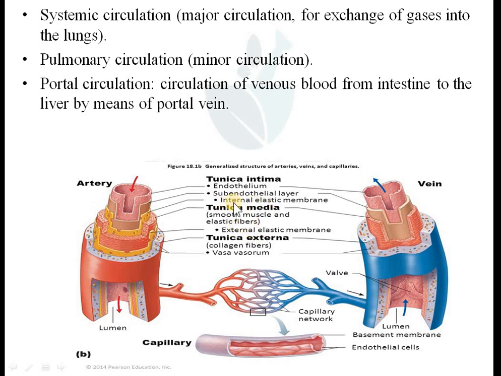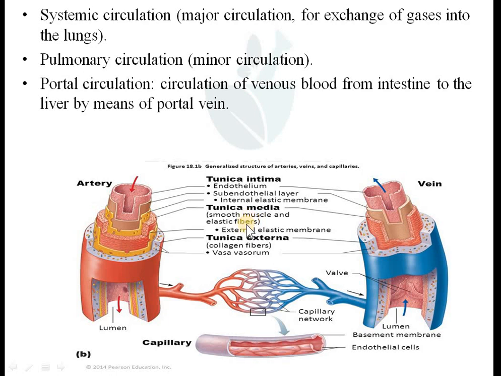The muscular layer has smooth muscles, and some elastic fibers also. This smooth muscle is arranged in a circular manner in the middle layer. This layer is very important because it controls the caliber of your blood vessel.